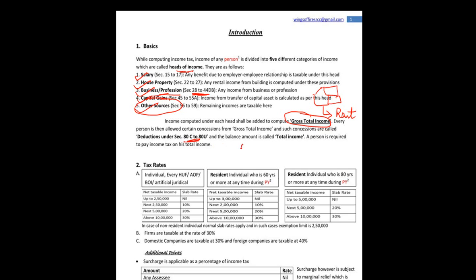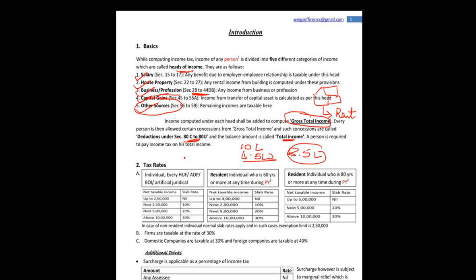Let's say the gross total income is 10 lakh and you make an investment into an LIC insurance policy. The government has allowed a deduction up to 1.5 lakh. So the government will charge tax on 8.5 lakh. This is known as total income. A person is required to pay income tax on his total income.